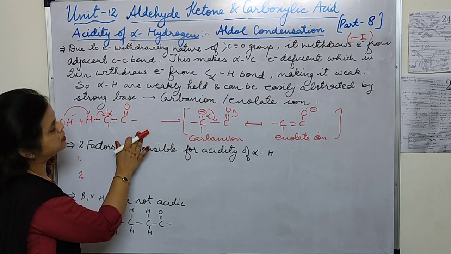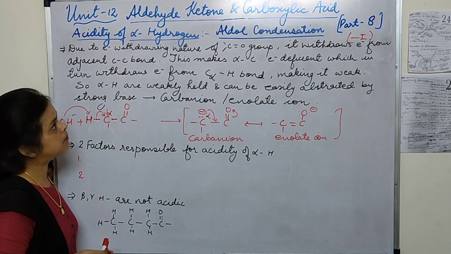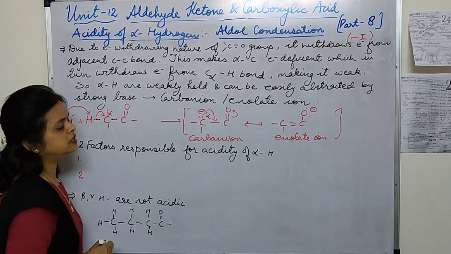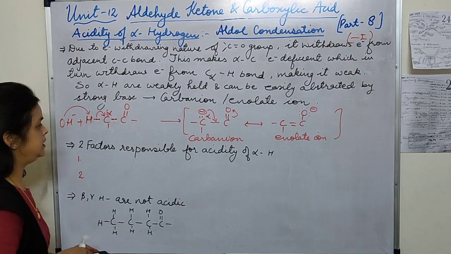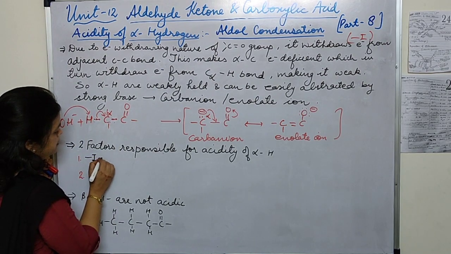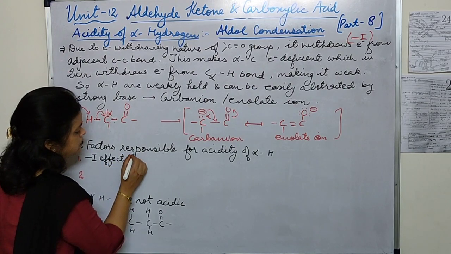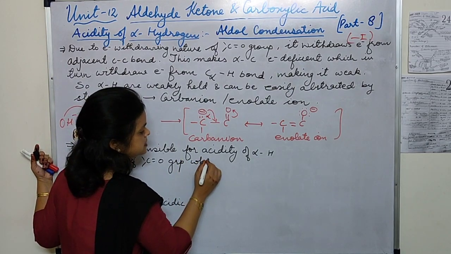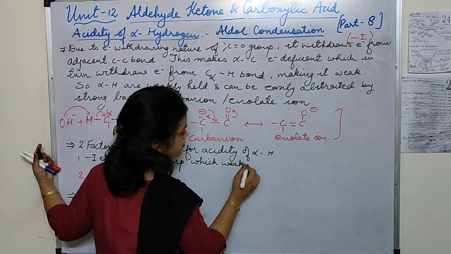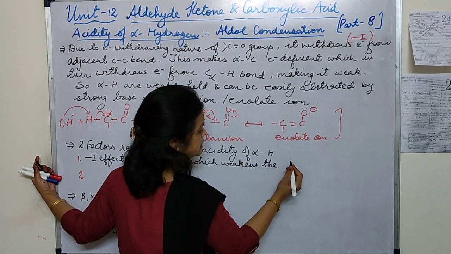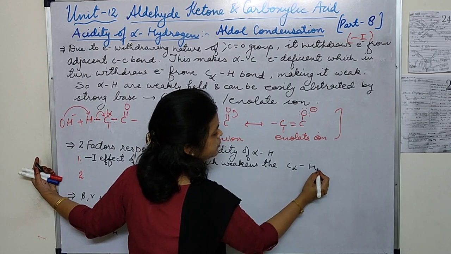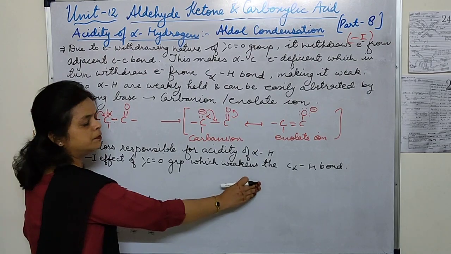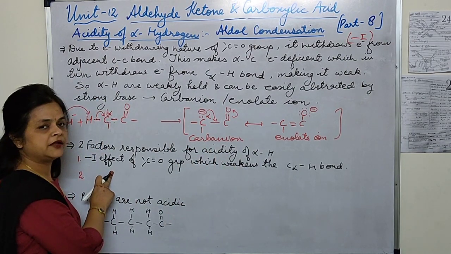So because of the negative I effect the reaction takes place and the alpha hydrogen becomes acidic. Now, the two factors responsible for the acidity of alpha hydrogen: first, the negative I effect of the carbonyl group, which weakens the carbon-hydrogen bond.